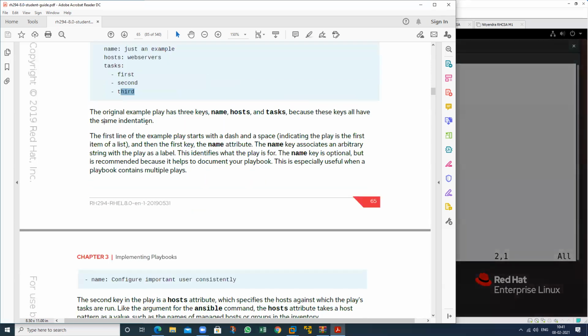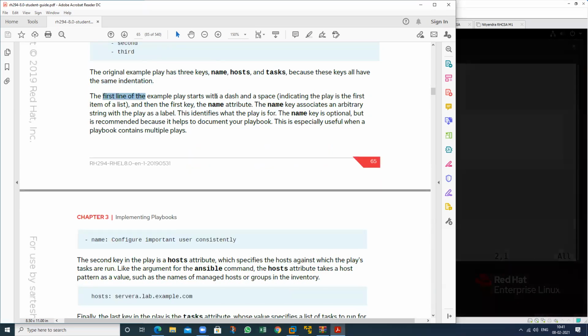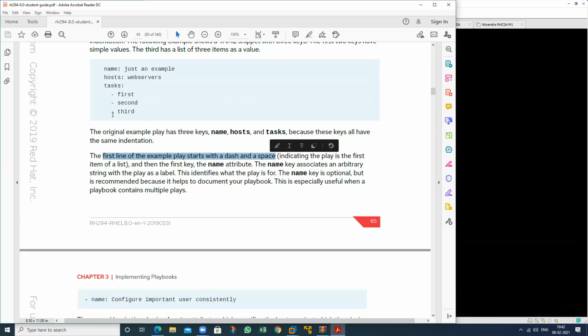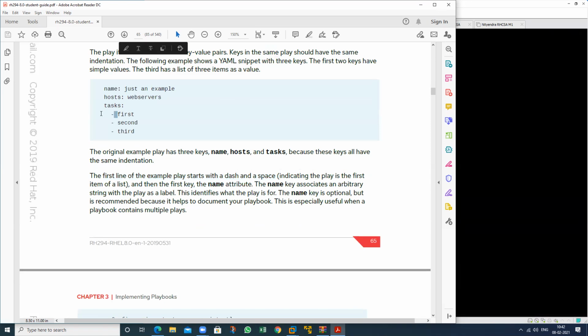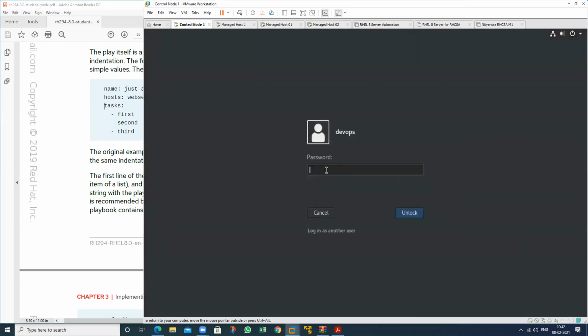They have the same indentation. So see here, the first line of the example play starts with a dash and a space. Space means we want to define the task, so we have to maintain the space.